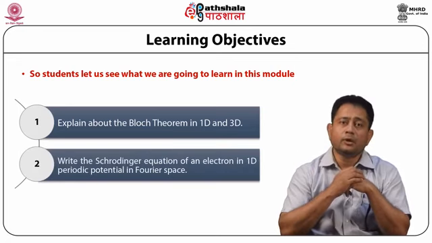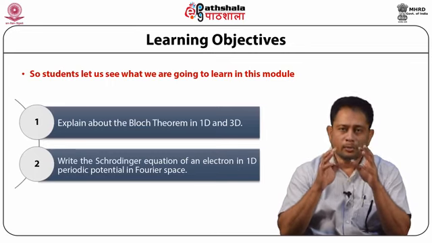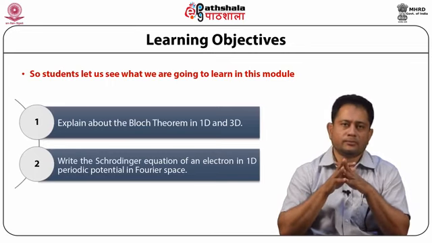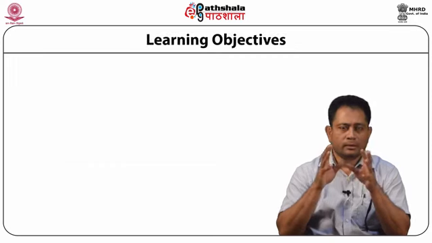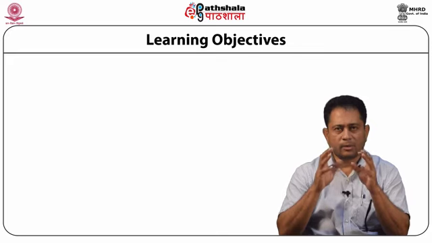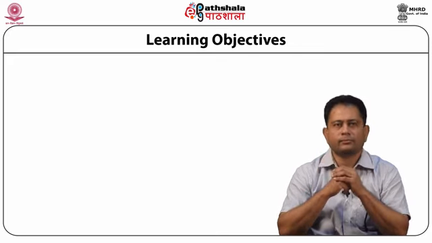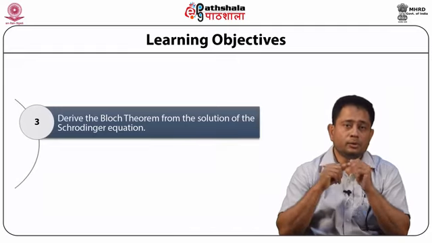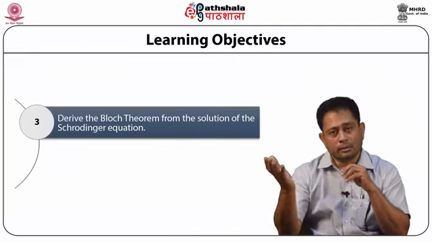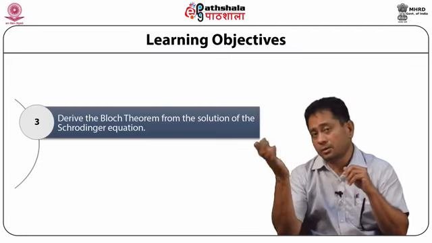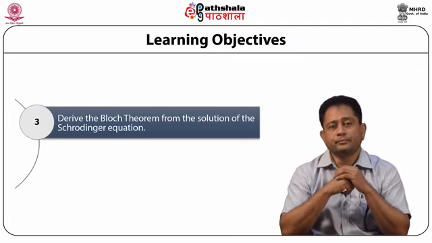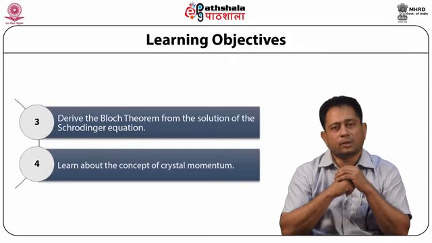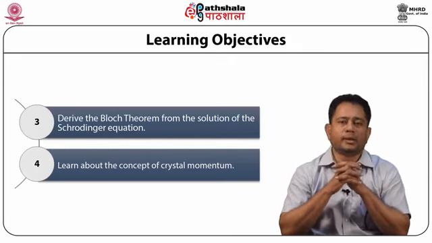We first write down the Schrödinger equation of an electron in a one dimensional periodic potential in Fourier space. It is very important that the Fourier space, the inverse space, is very important in solid state physics. We derive the Bloch theorem from the solution of the Schrödinger equation in Fourier space. The Fourier space is also called the K space. Learn about the concept of what is a crystal momentum.